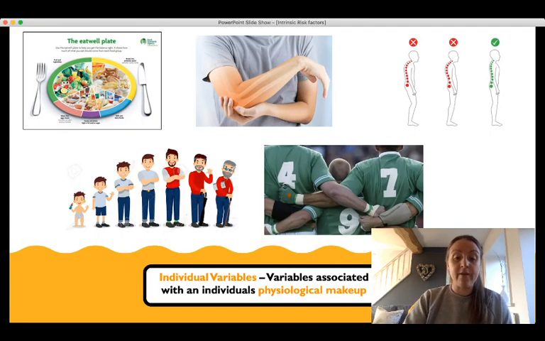So individual variables then, just to sum up, are variables associated with an individual's physiological makeup. The best examples are nutrition, previous injury and posture, because we can use those in any sporting context. Age and body size are also good examples, but we've got to be careful to be specific that age and body size are only intrinsic risk factors if the age or size is different to the opponents, the people that they're playing with or against.